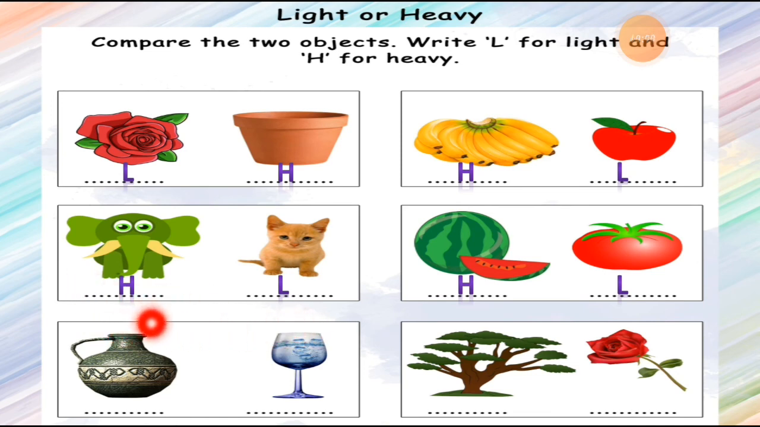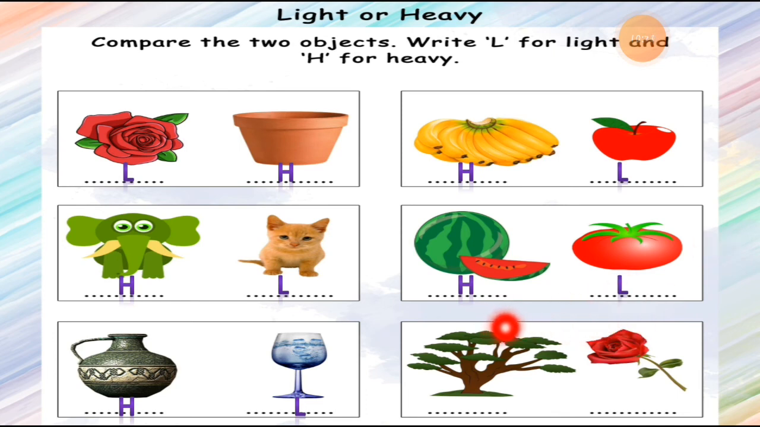These two things are given. So what do you think, students? Which one is heavy and which one is light? Obviously the jug is a heavy thing and the glass is a light thing. What do you think right now? Am I right? Yes. Then a tree and again a rose.